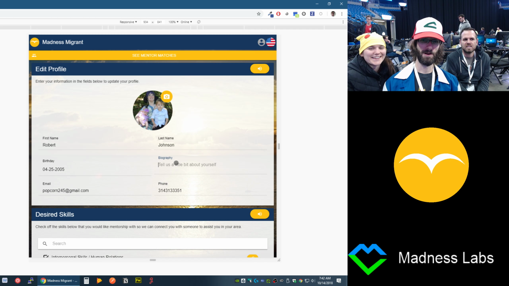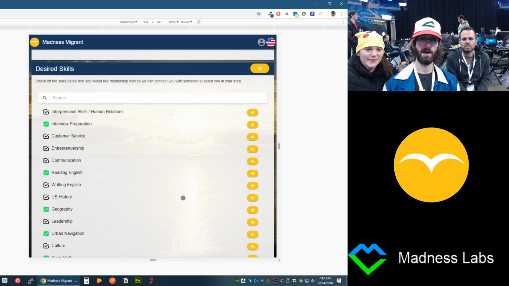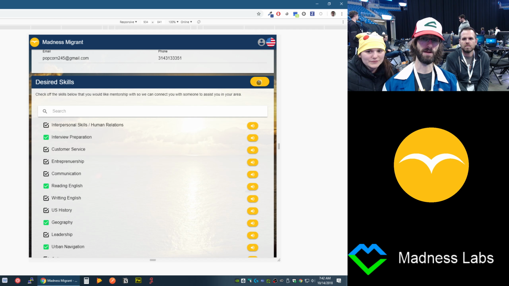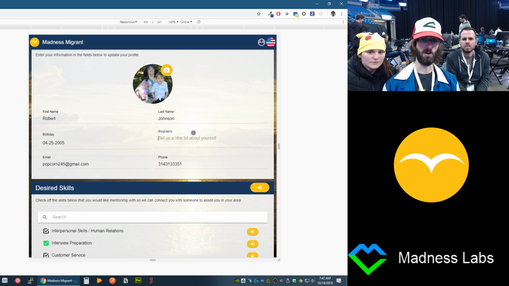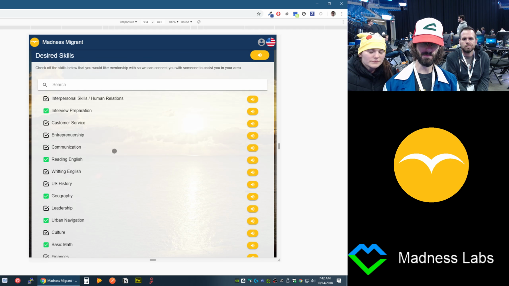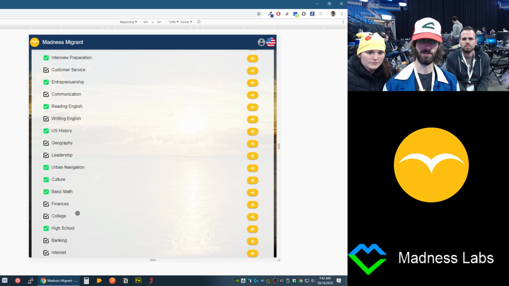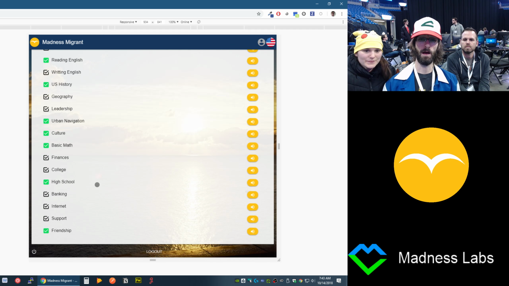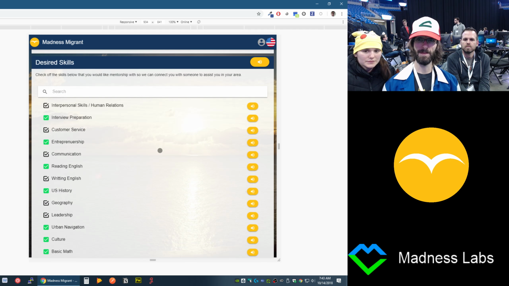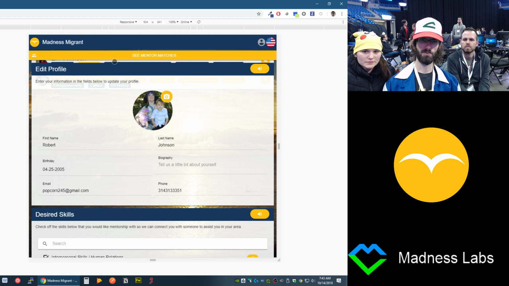So we can add our phone number and even a little biography, so that we can get a little sense of who this person is. Then we scroll down and we get our desired skills. Again, you can have all of this read off to you. You don't actually have to read the screen. And all of this stuff also changes depending on the language. So I can go about checking off or unchecking things that I'm looking to get skilled in as I'm being mentored throughout this application. Then I've got my logout button at the bottom, and that's pretty much the gist.